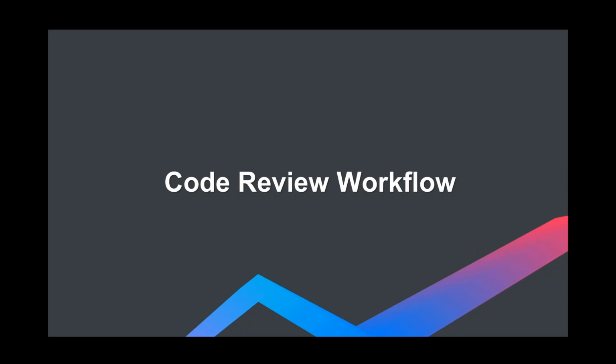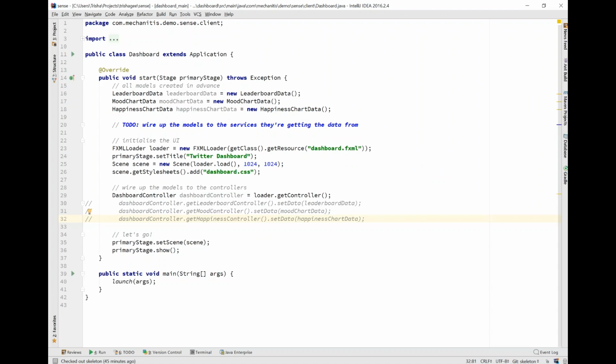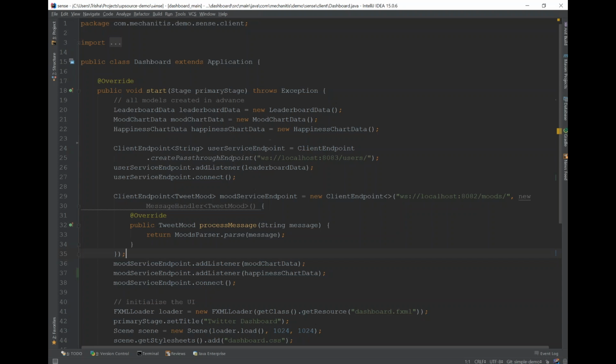So what I've done is I've got two instances of IntelliJ IDEA set up. One is with this dark background. This is me from the point of view of the code author. And then I have a lighter one here. This is me from the point of view of the reviewer. I'm going to try and make this as little confusing as possible, but I just want to get that clear up front that we do have two personas, someone who's implementing the code changes, who's making changes to the review, and someone who's reviewing those changes. So let's go right ahead and commit some changes and package it up into a code review and ask for a review.